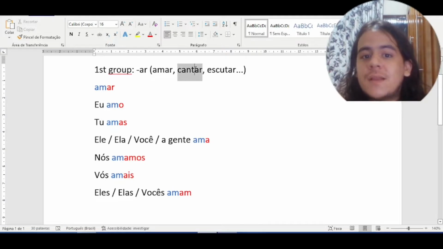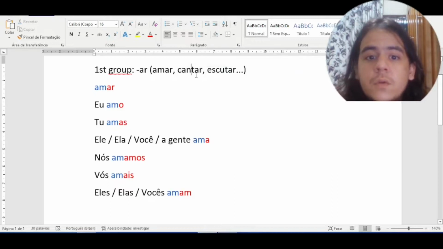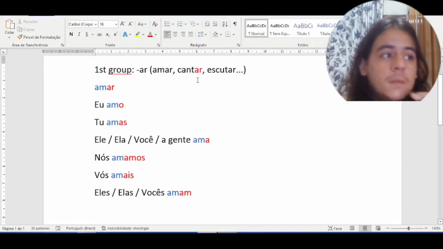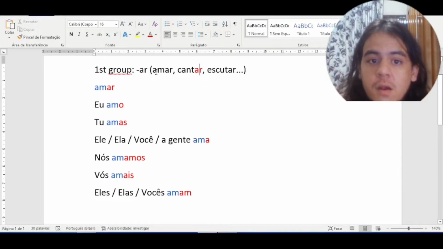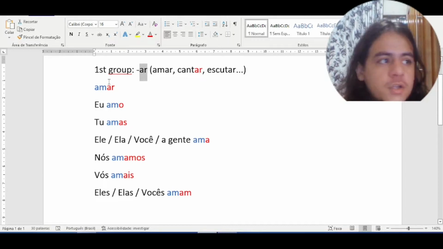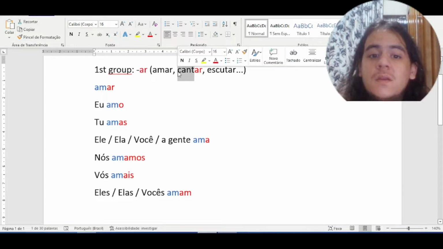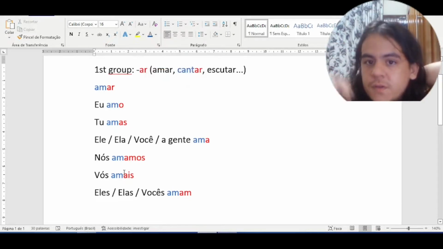For example, cantar. It's the same thing. So we have the verb in the infinitive. We highlight the termination of the infinitive, AR, the termination of the group, AR, and what remains is the radical, and the radical will repeat in each person.